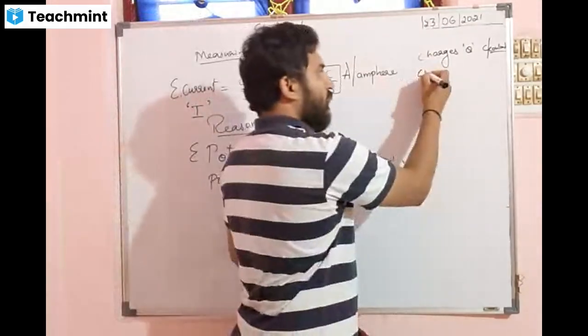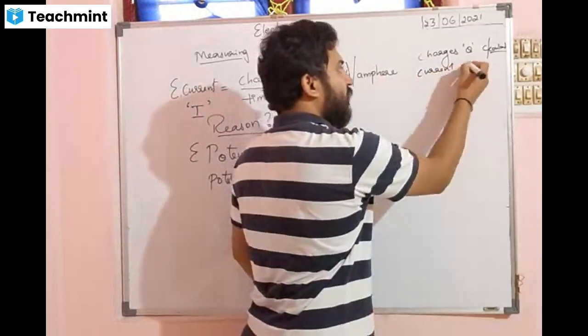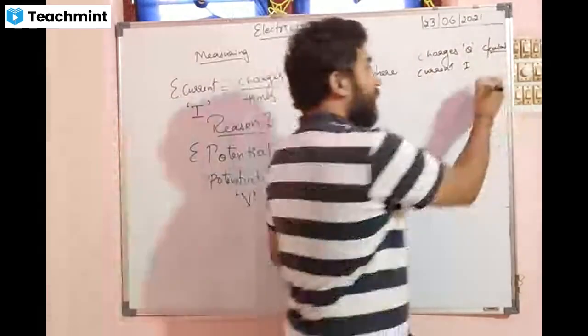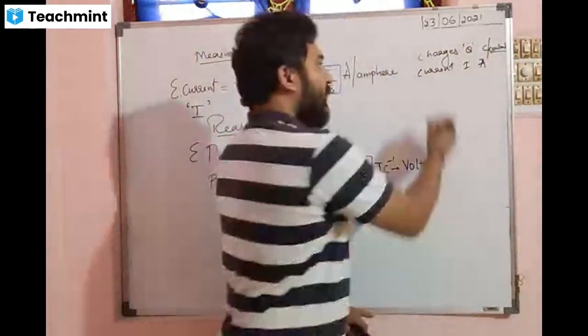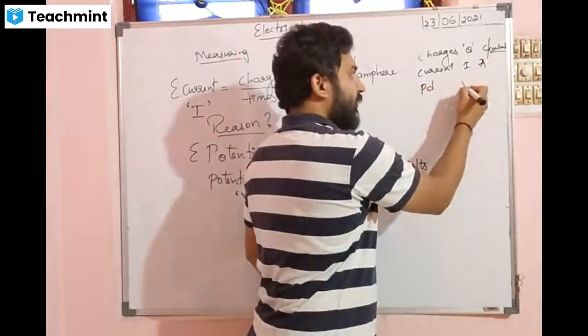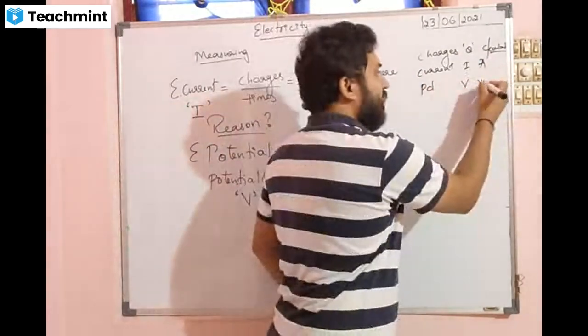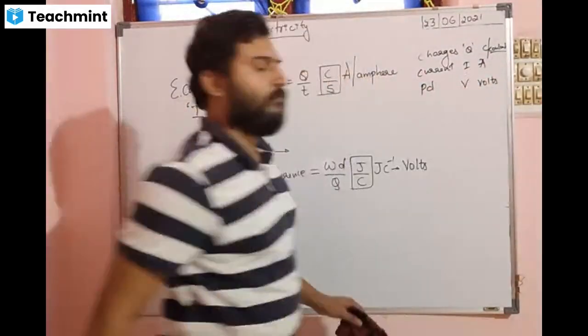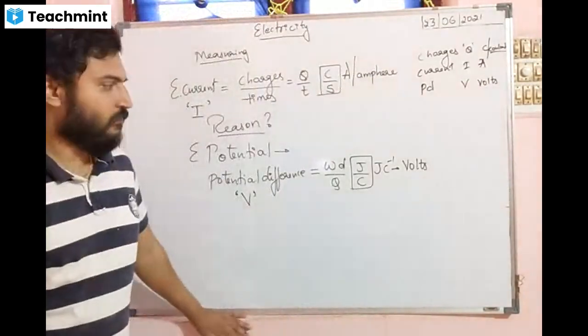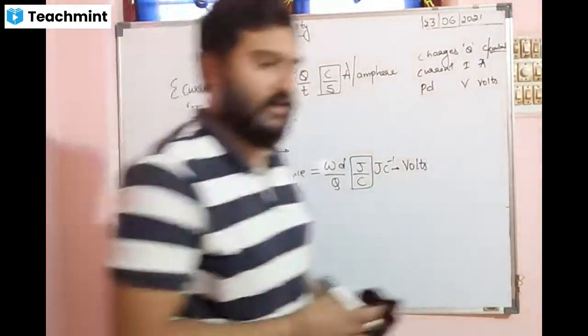Electric current is denoted as I, and the SI unit is ampere. And the potential difference is denoted as V, and the SI unit is volts. Tell me if there are any doubts.